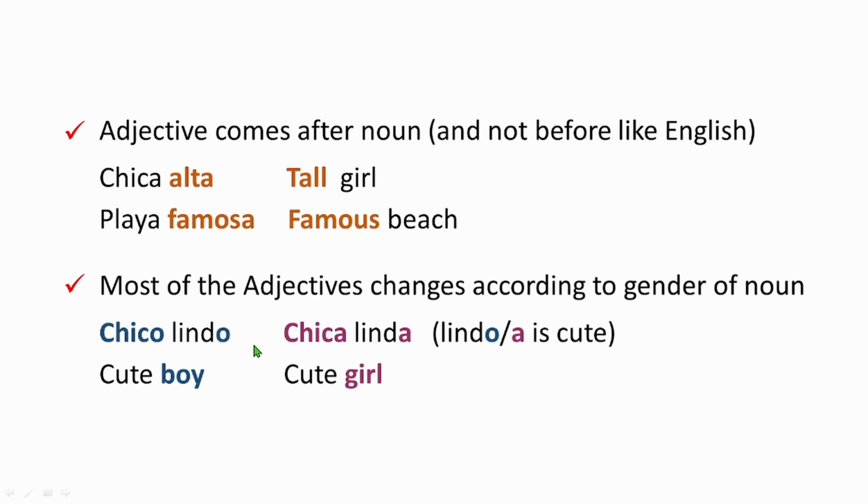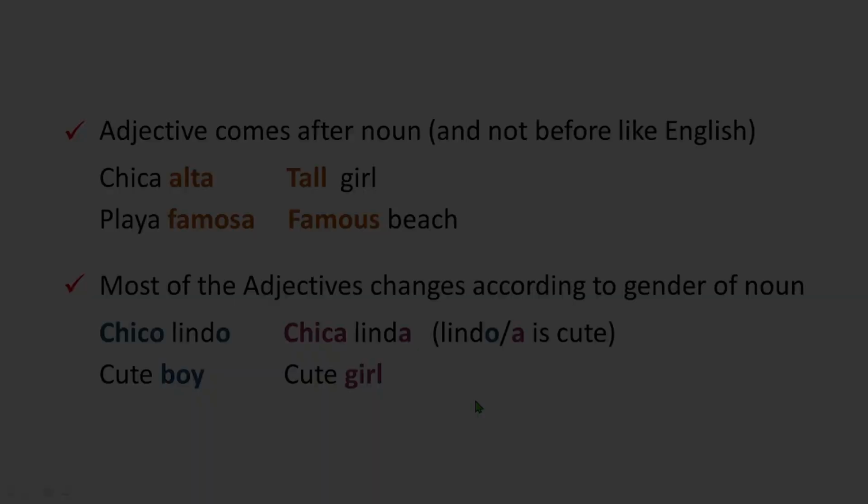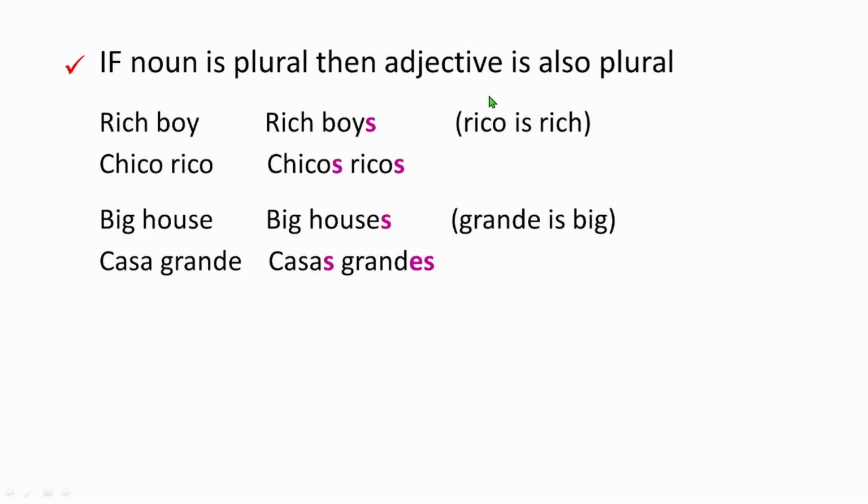Here it's chica linda, meaning cute girl, because chica is female, and the adjective will also become female because it is describing the girl. All right, so I hope it's clear. We just learned that the adjective changes according to the gender of the noun that it is describing, right? If the noun is male, the adjective is also male.